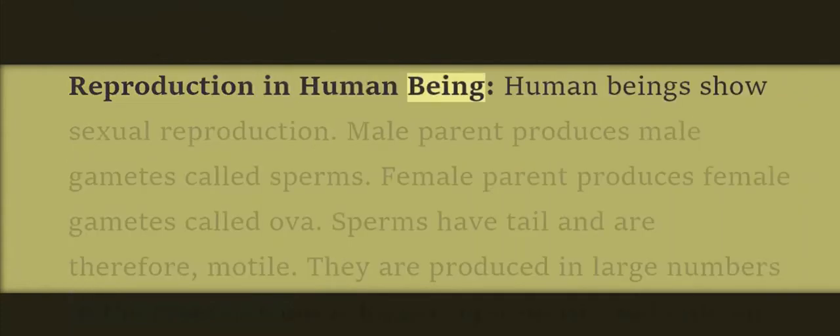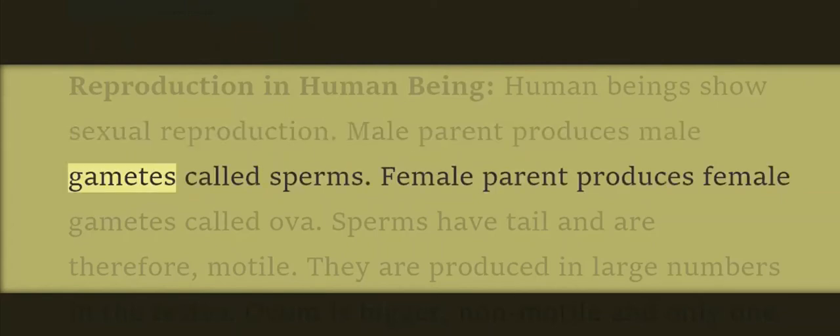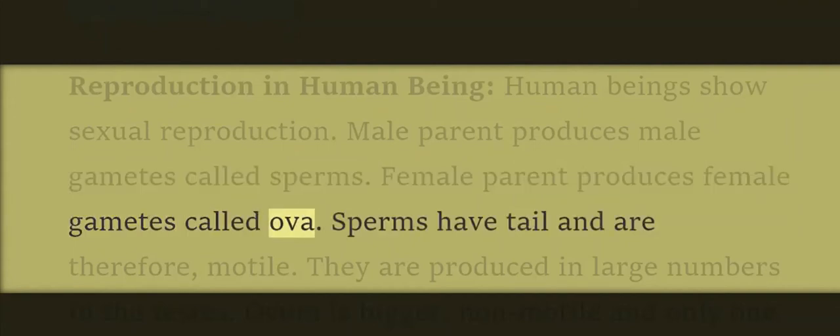Reproduction in human beings shows sexual reproduction. Male parent produces male gametes called sperms. Female parent produces female gametes called ova.